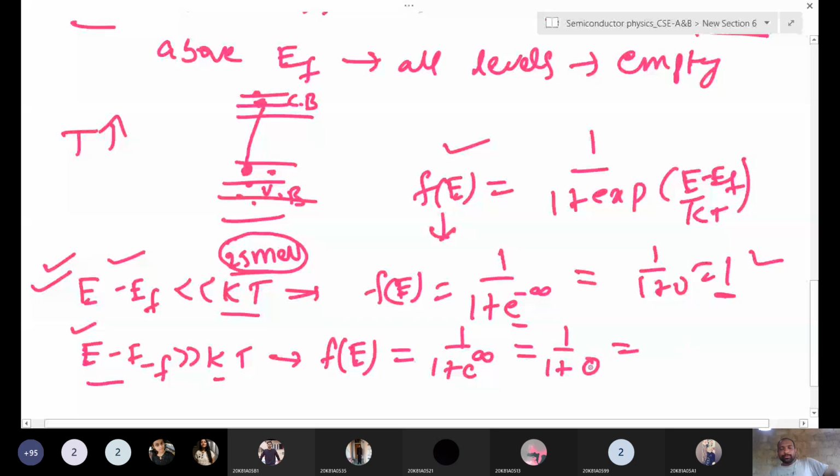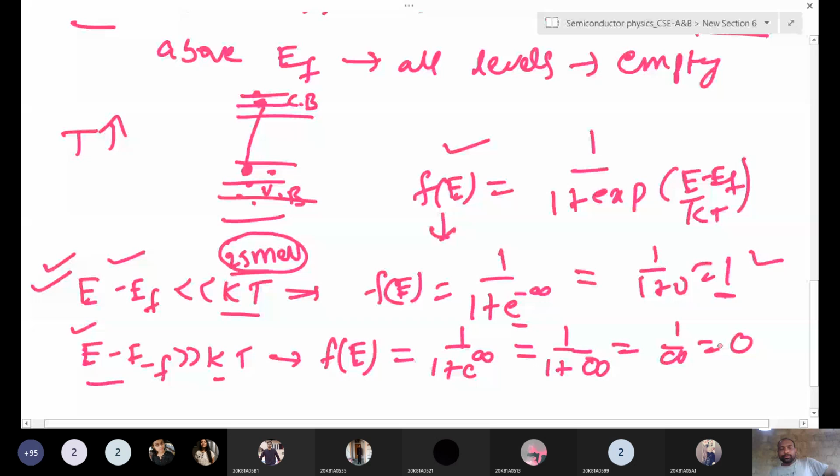So the probability of occupying these states is 0. There are no electrons staying in the valence band because they have sufficient thermal energy and jump into the conduction band. That's why the probability is 0 if E minus EF is much greater than KT, at very high temperature. This is the condition.